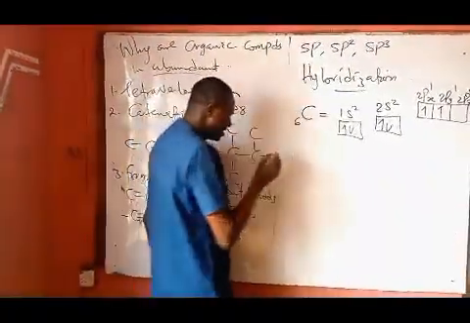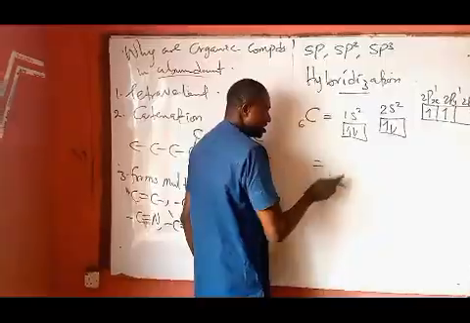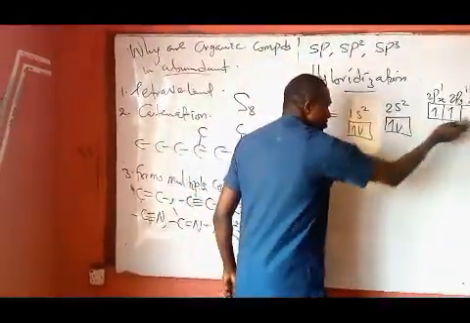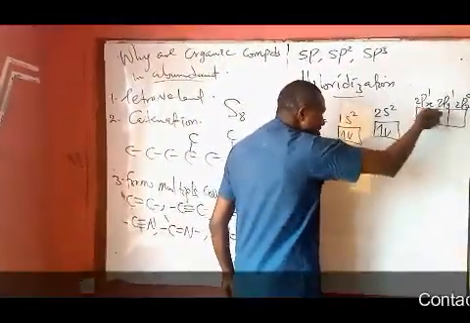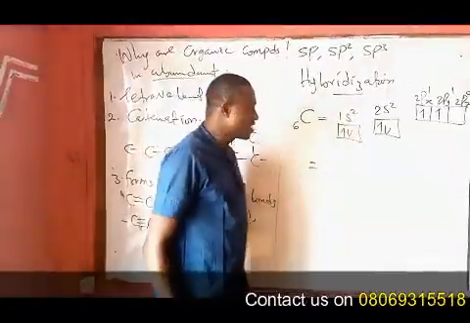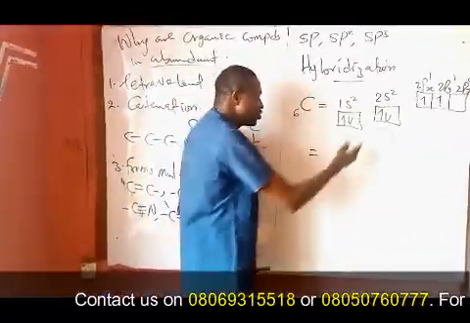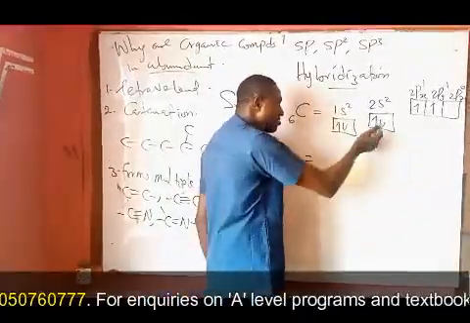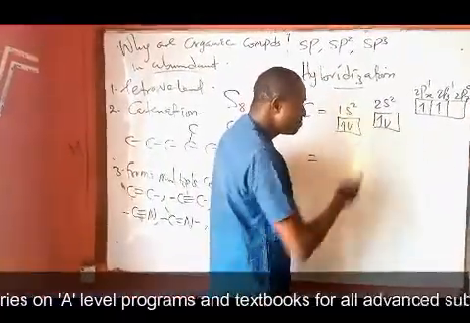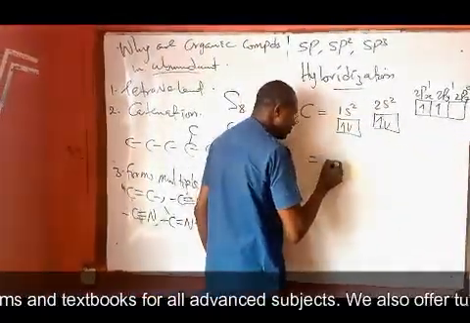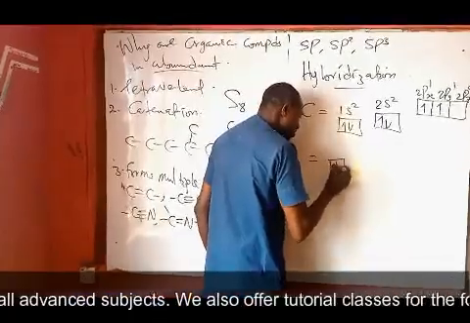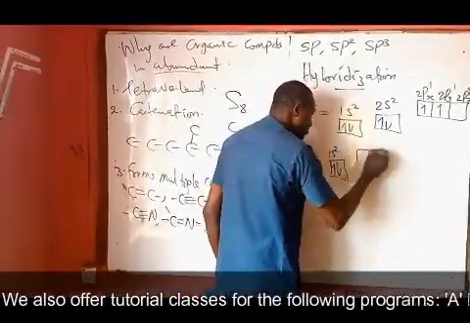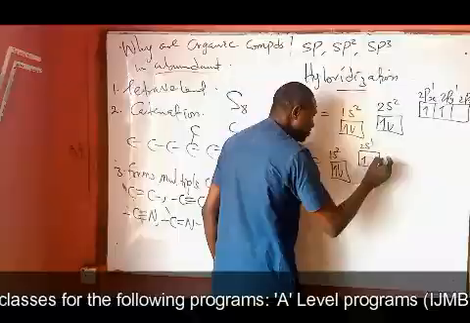While at the excited state, these are the valence electrons, the valence shell electronic configuration of the carbon atom. So at the excited state, these 2 electrons in the 2s orbital are unpaired, and one of them will be transferred into the 2pz orbital to give what we have in this format: 1s2, 2s1.